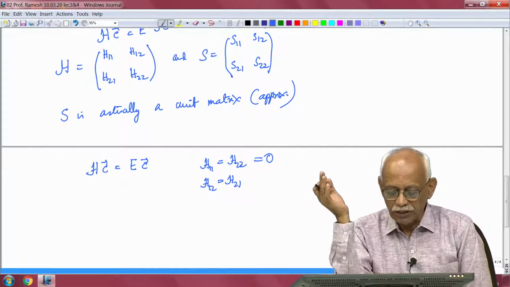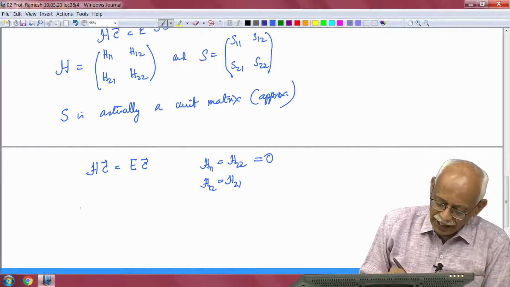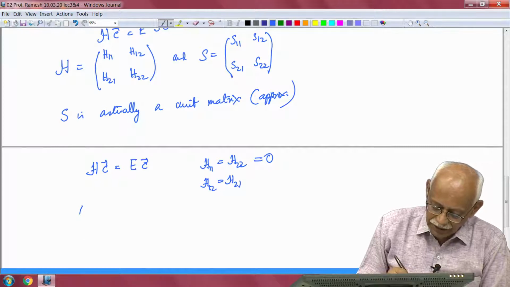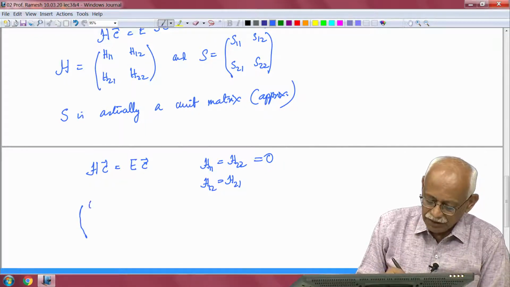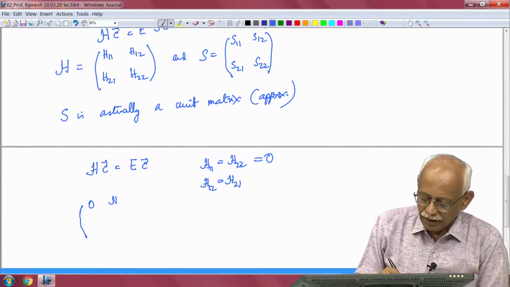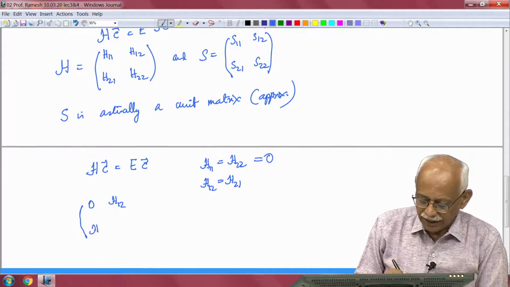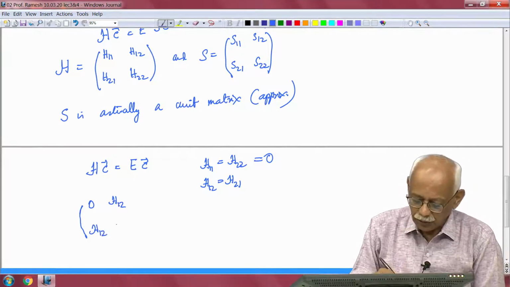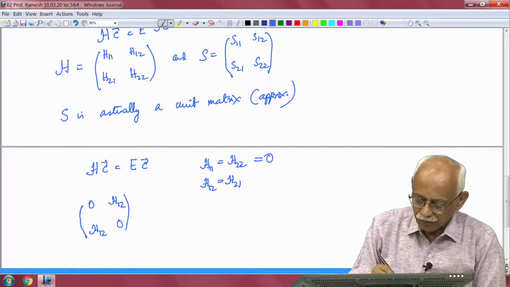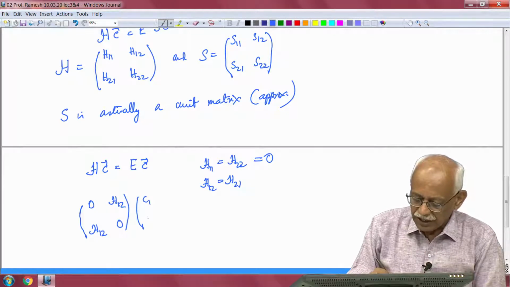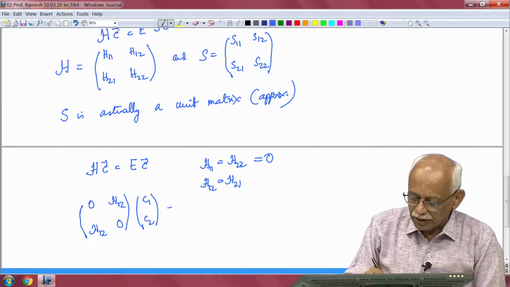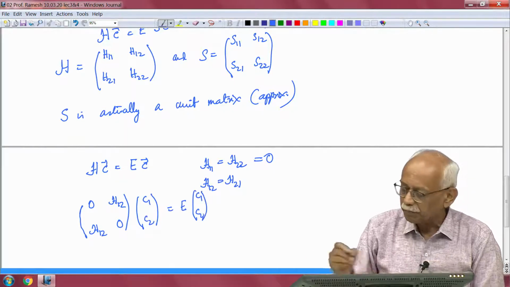I can take H11 equal to H22 equal to 0, in which case I get the following matrix equation: the matrix with 0, H12 in the first row and H12, 0 in the second row, acting on C1 C2, is equal to E times C1 C2.